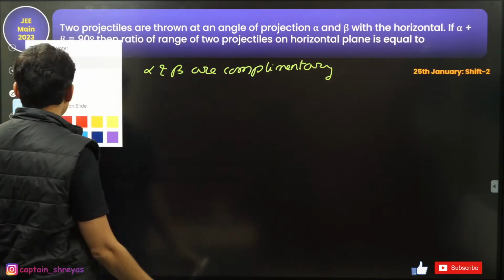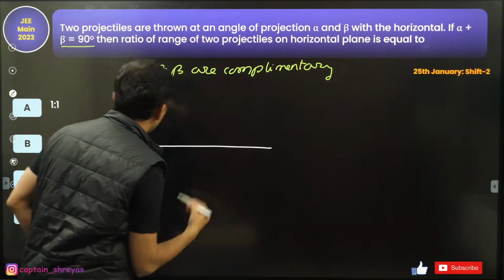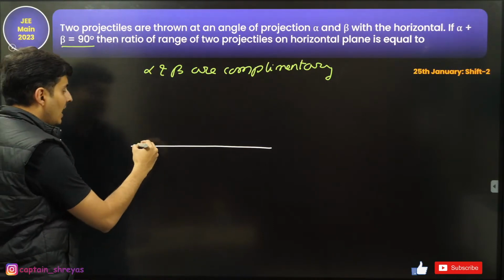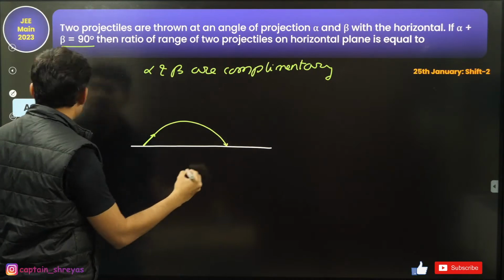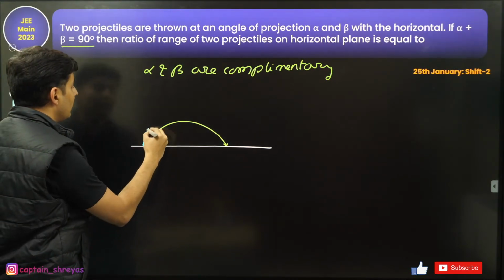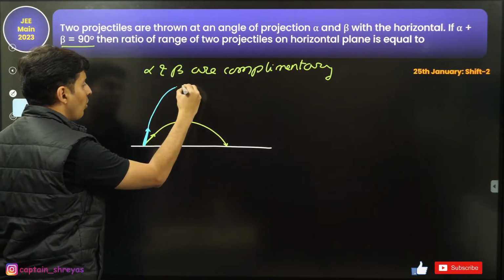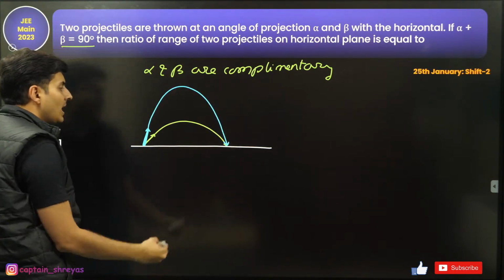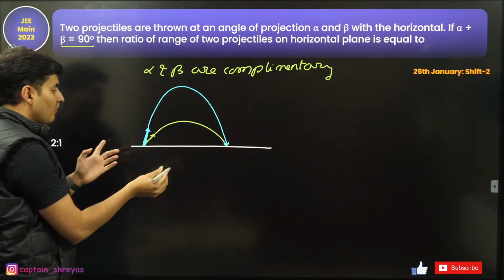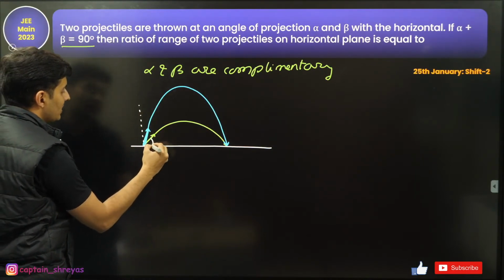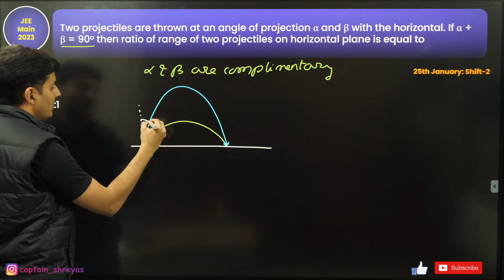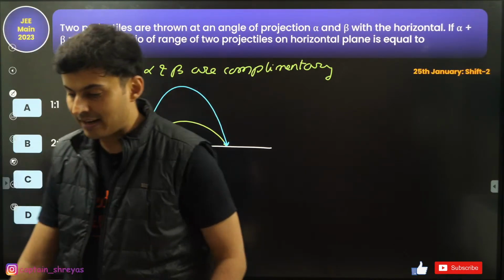For complementary angles, if you throw the projectile at a certain angle and it falls over here, then for the complementary angle it will probably take a different time, but the range is the same. So the ranges are same for complementary angles. That's the logic for it.